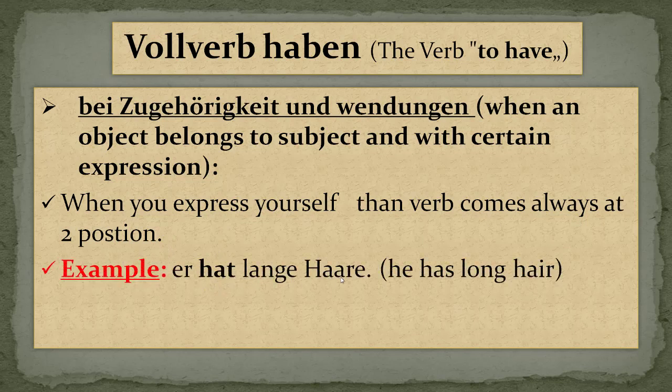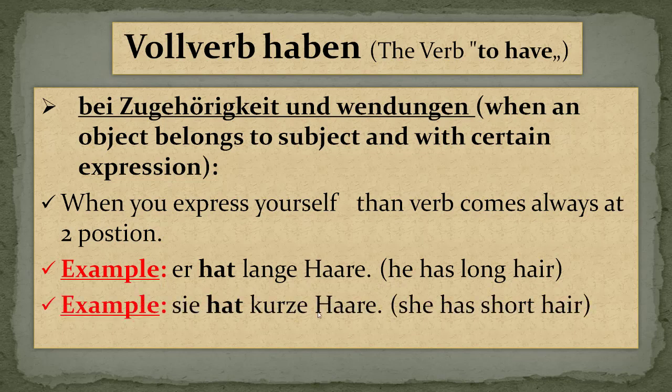Let's see. Er hat lange Haare. You want to express something. So remember, this is the verb, hat, and this is the subject. Er hat lange Haare. He has long hair. So let's see the next example. Sie hat kurze Haare. She has short hair. So don't worry, I make some funny examples so that you can get the understanding.